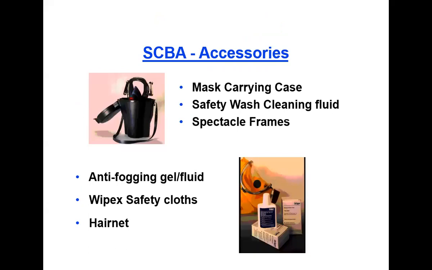So these are the different accessories which can be utilized for different purposes, for routine inspection, maintenance, repair, or some substitution purposes also.